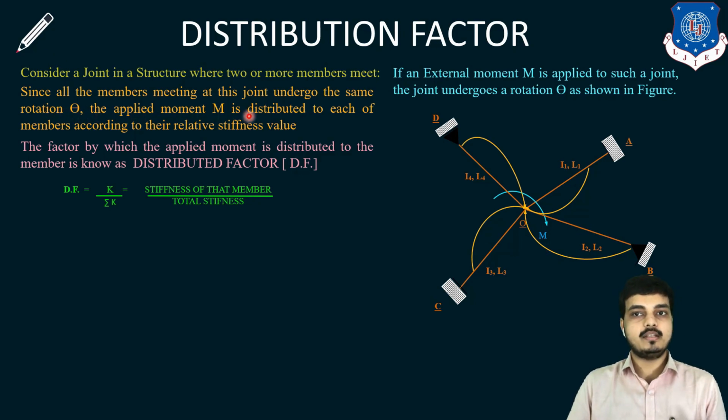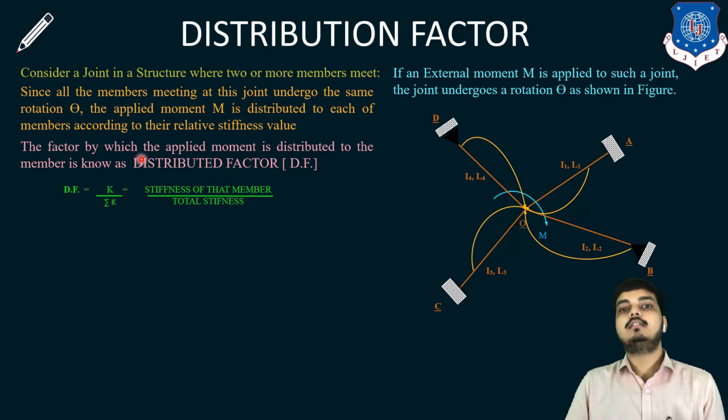Now the moment M is distributed to each of the members according to their relative stiffness. As you know, this is a fixed support, this is a hinge support, this is a fixed support, and again this is a hinge support. So there will be variation in the stiffness of each member, and we will distribute that moment M accordingly. The factor by which the applied moment is distributed to a member is known as the distribution factor.